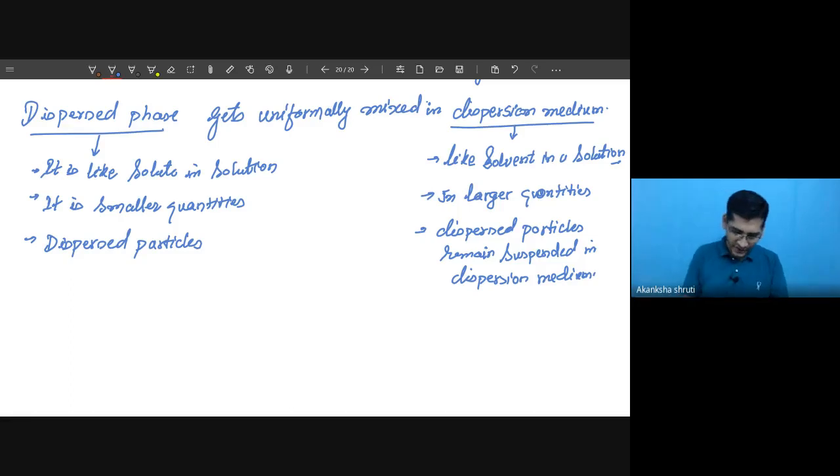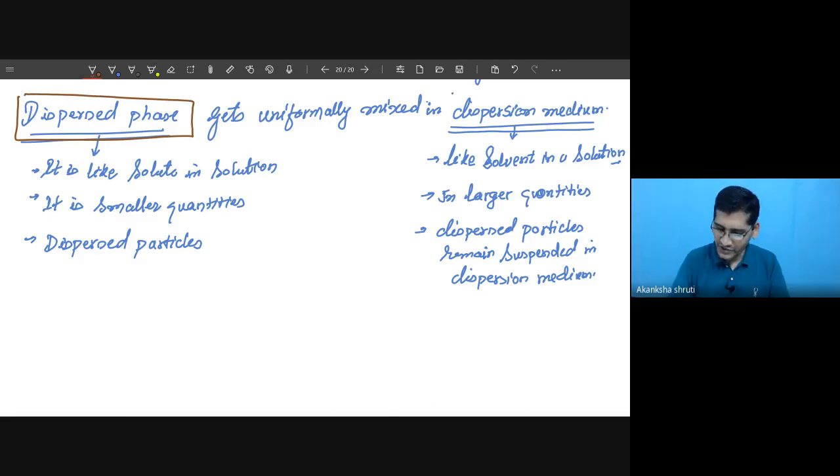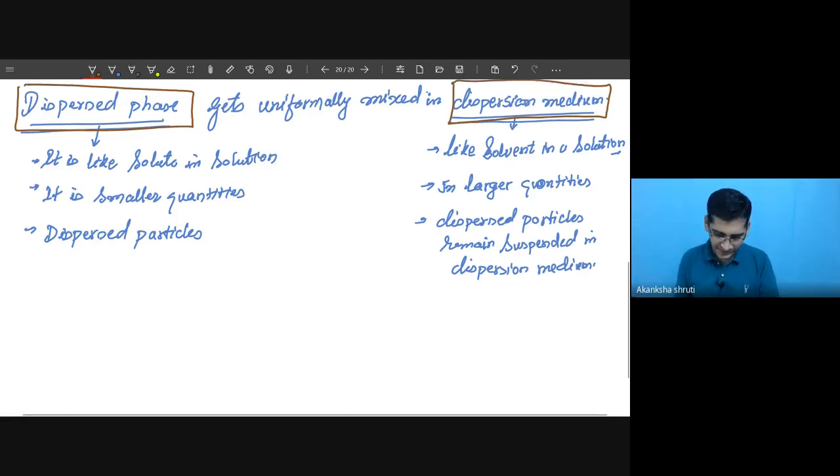Okay, students, so this was all about our dispersed phase and dispersion medium. It may be asked, define dispersed phase and dispersion medium. Then you have to write these properties. That is enough.